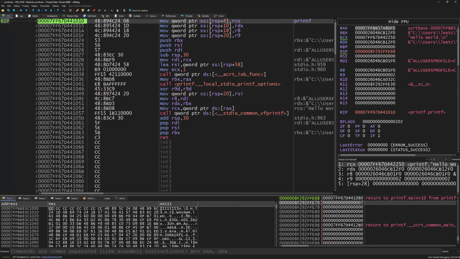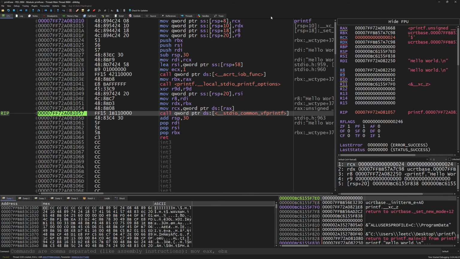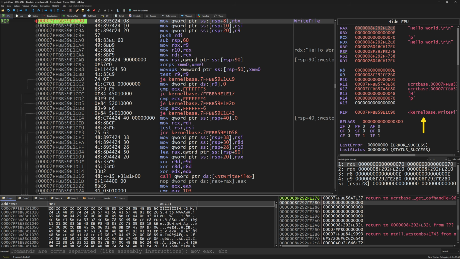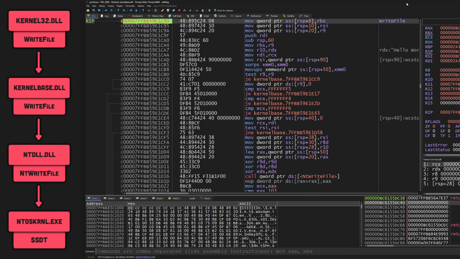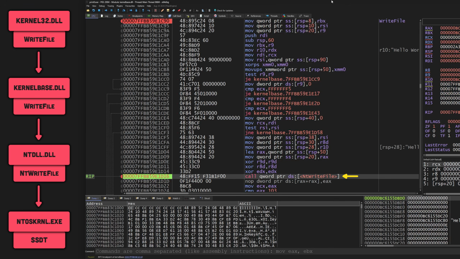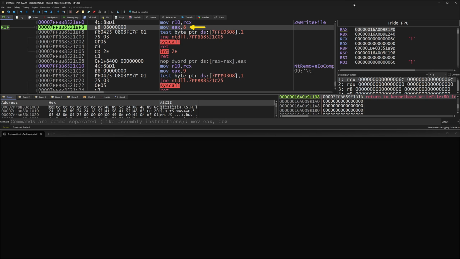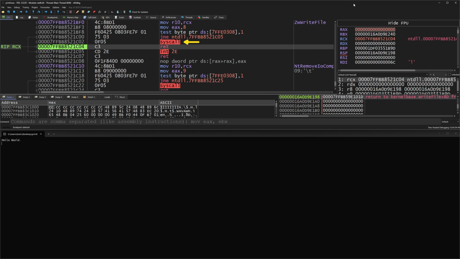We can confirm that by setting a breakpoint on the WriteFile API in kernel32.dll and on the kernelbase DLL. And once we run, we can see that the breakpoint from the kernelbase DLL is triggered. This is done just for optimization and performance's sake. And as we discussed earlier, the WriteFile API in the kernelbase DLL will forward the call to NtWriteFile in ntdll, which moves the syscall number of NtWriteFile to the EAX register and invokes the system call with the syscall instruction.